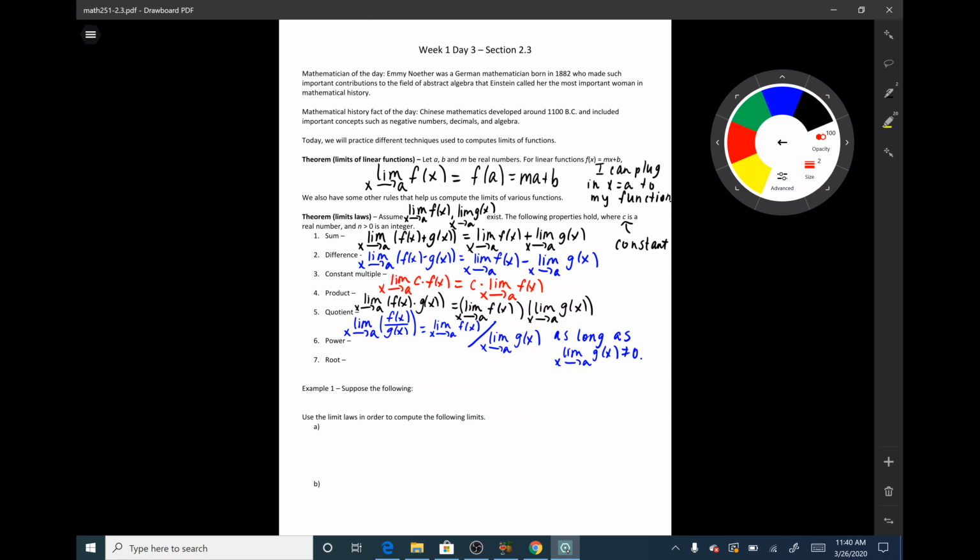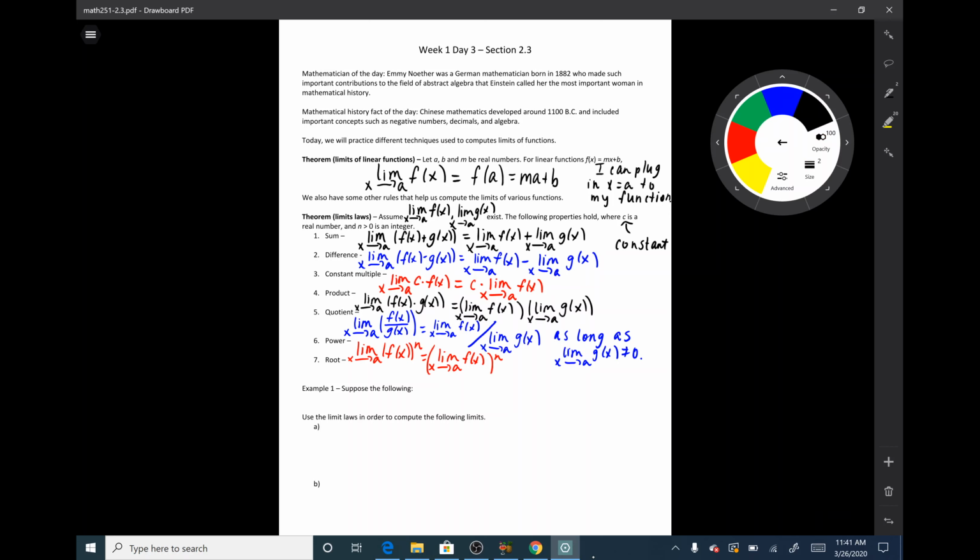We have the power rule, which says the limit as x goes to a of f of x to the power of n. So if I have a function raised to a power, this is equal to the limit as x goes to a of f of x, the limit raised to the power of n. So we can raise a limit to a power instead of raising the function to a power.